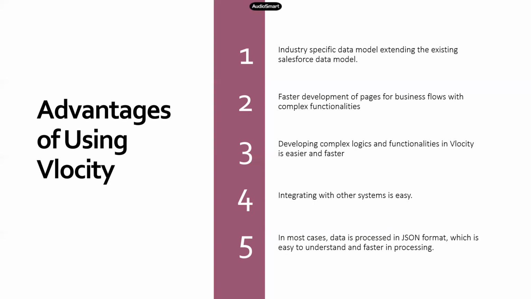There are so many other components provided by Velocity that make development much faster, and complex logic and functionalities can be built very easily, because you don't have to put in so much effort to write code. Velocity handles all that in the backend and provides those things as simple configuration.